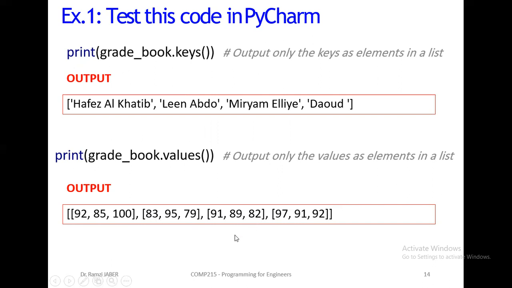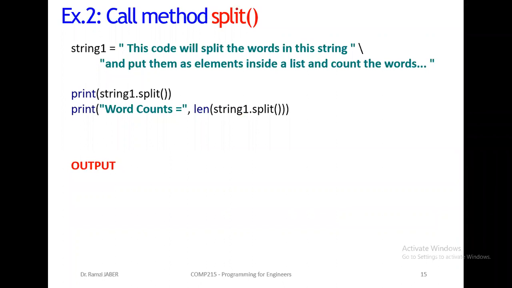Okay? It's clear? Good. Now, the last command will be split. If we have example 2 here, if we have string1 equal between double quotation, this code will split the words in this string, backslash, enter by your mouse, open another quotation, and put them as elements inside a list and count the words.